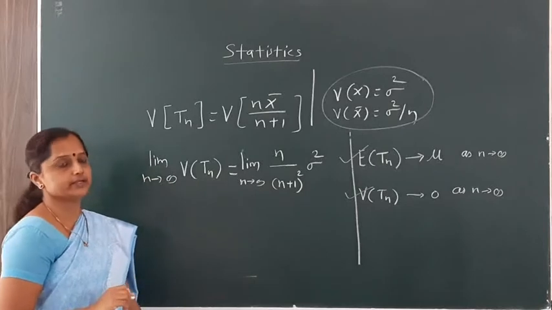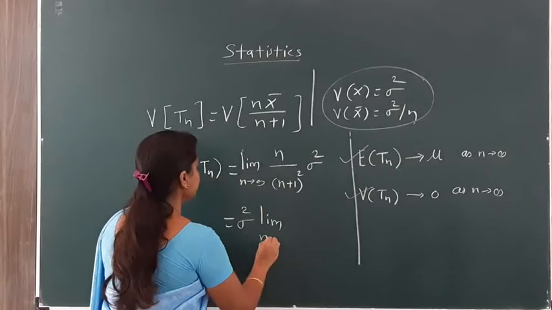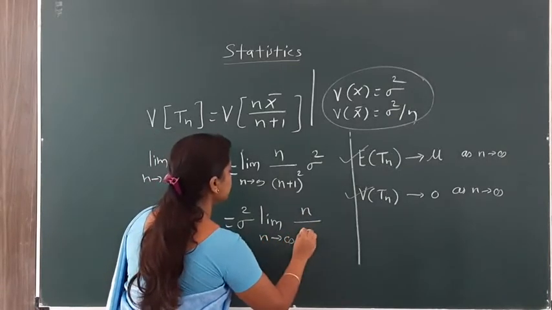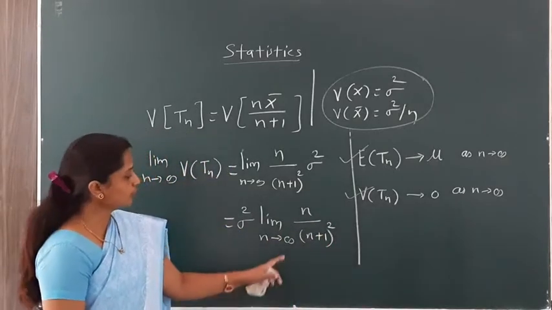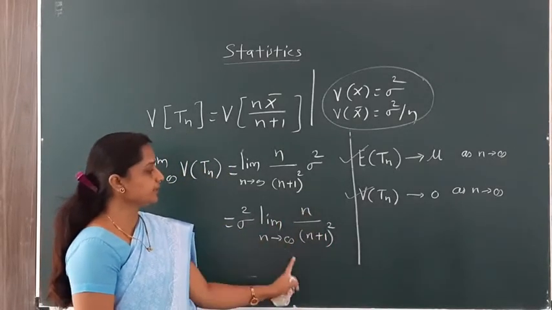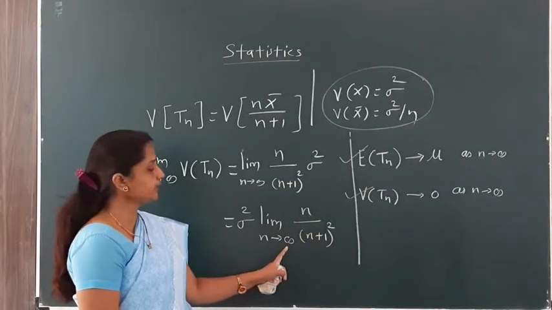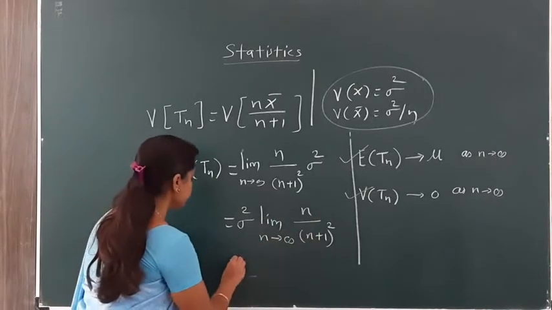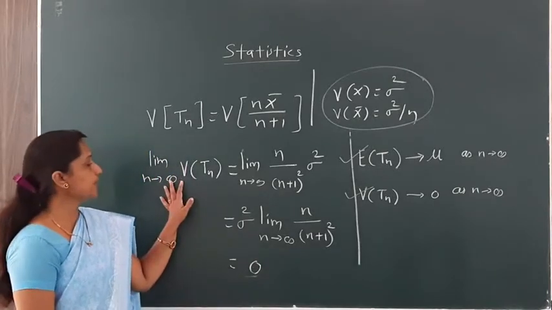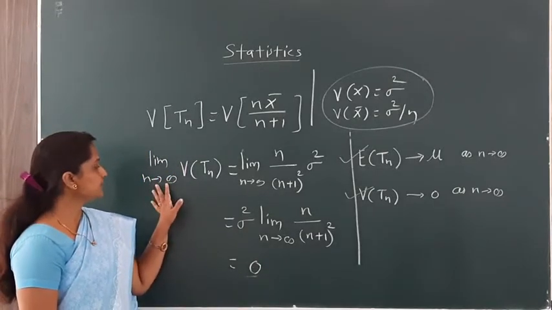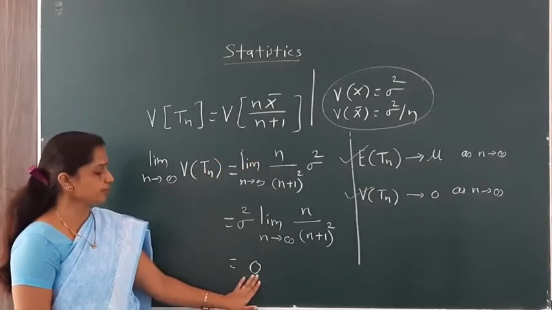Sigma square is constant, so we only take the limit of n divided by n plus 1 bracket square. All of you know that the limit of this quantity is 0. You have studied it in standard classes. Sigma square multiplied by 0 is equal to 0. So we satisfy our second condition: as n tends to infinity, the variance of this estimator goes to 0.